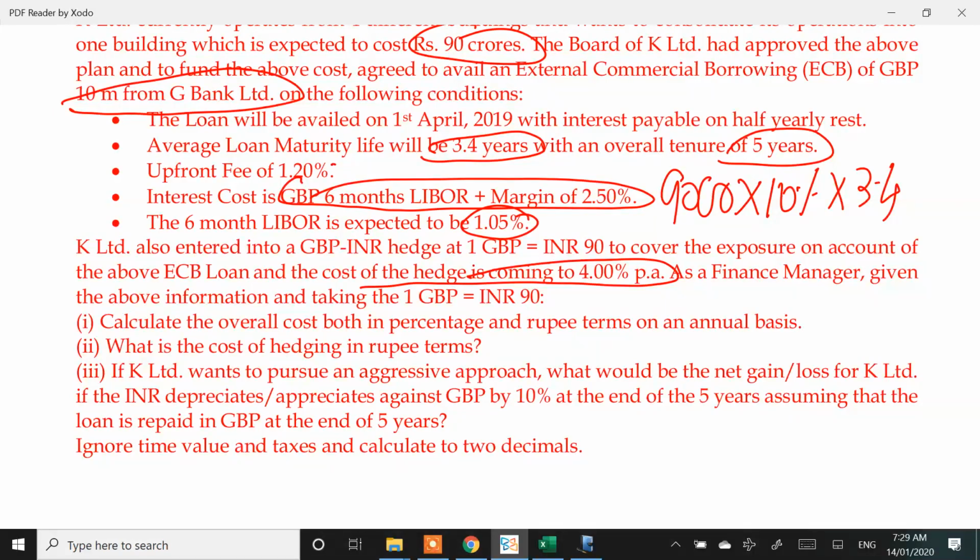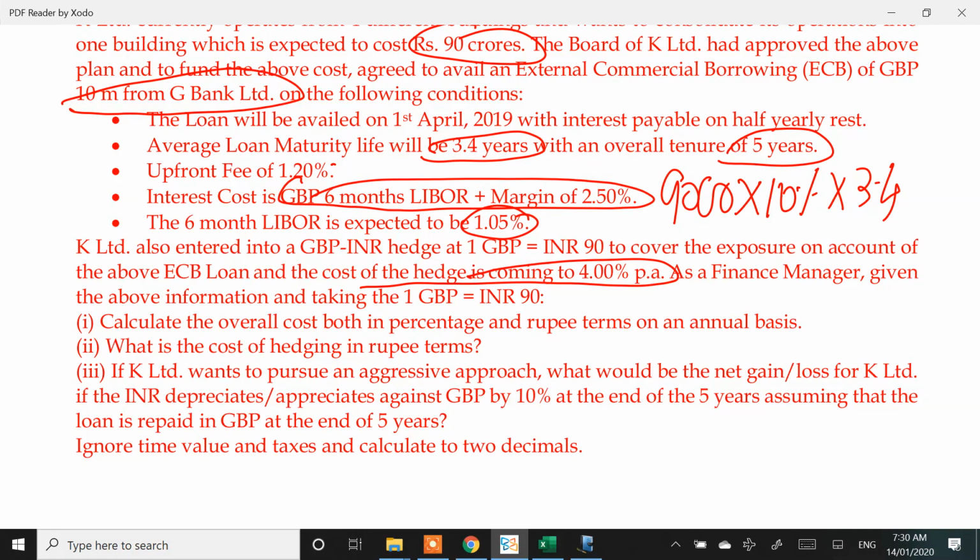If it moves, my outflows can go up significantly. So in order to protect ourselves, we normally enter into something called an interest cum currency swap. You will learn this in the interest rate swap chapter. Somewhere you will enter into a swap transaction or a hedging transaction. What it does is it finally converts your foreign currency loan into an INR loan the moment you hedge it.